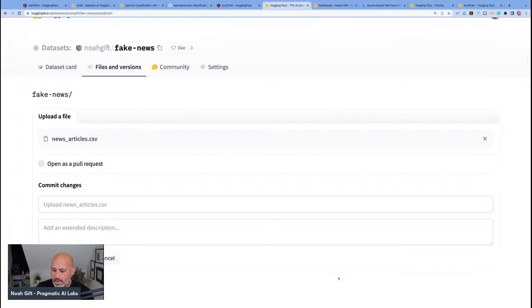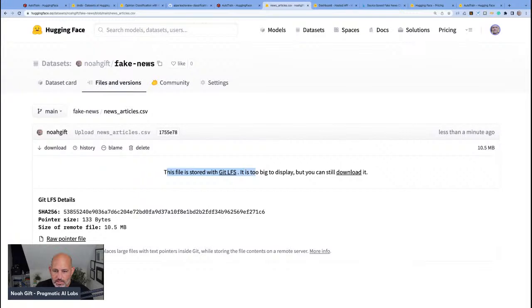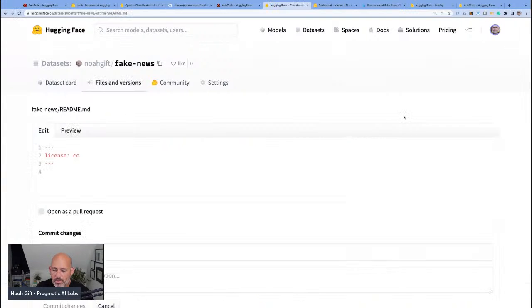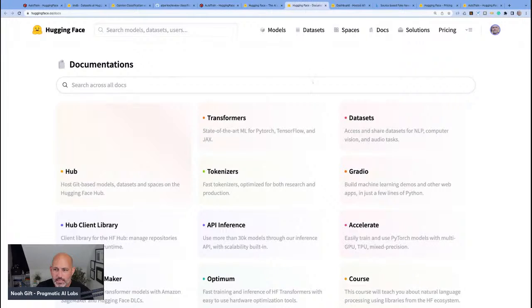Great. And now if I commit those changes, this file is stored with Git LFS. It's too big to display. Okay, so the data preview is not working. It says it needs help to make the dataset viewer work. Interesting. You can edit the dataset card to edit it. So what does that mean? We don't know how this works either. So we see license. I think I need to read up on how this works. Let's read up on datasets.